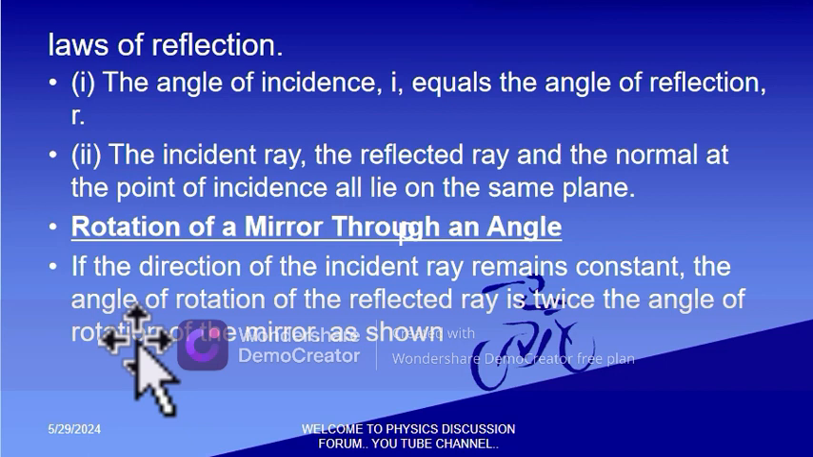So on Earth, we have only two laws of reflection. The first one is that the angle of incidence equals the angle of reflection. We believe in that. It has been confirmed. The second one is that the incident ray, the reflected ray, and the normal all lie on the same plane at the point of incidence. We don't say the normal ray; we say the normal line.